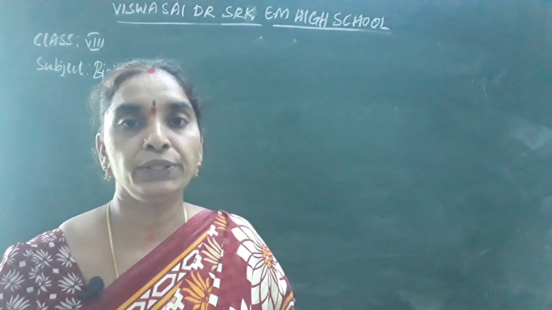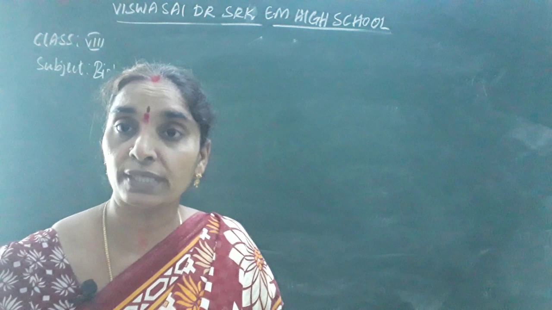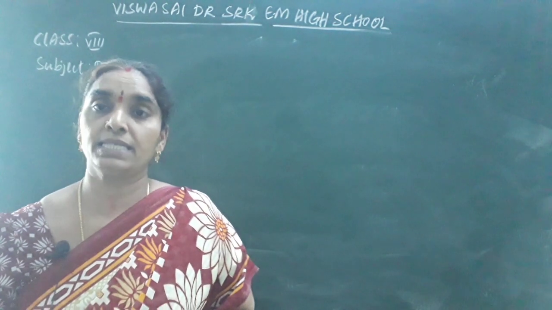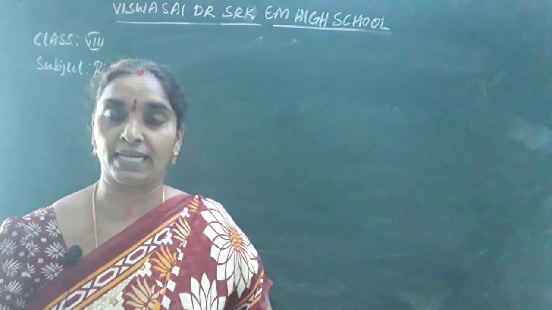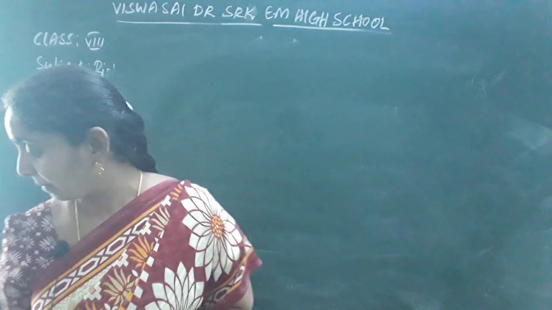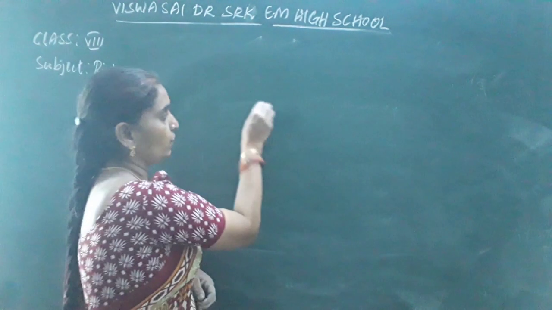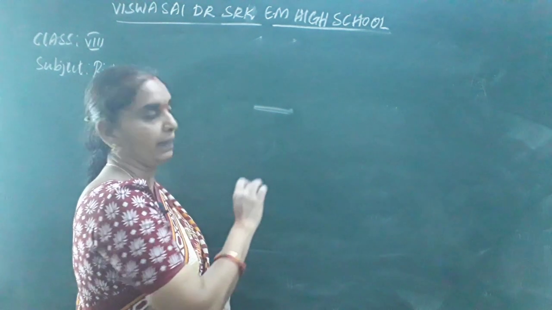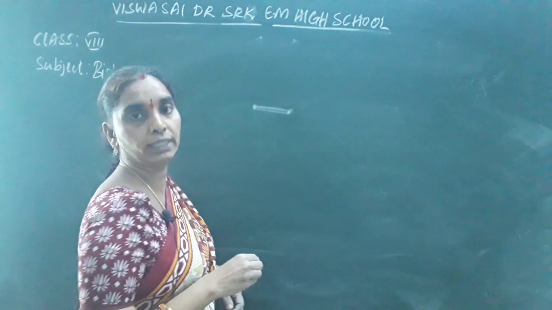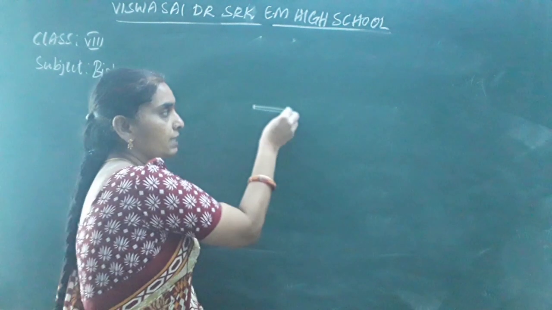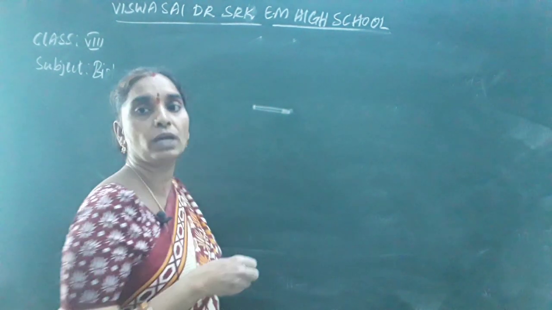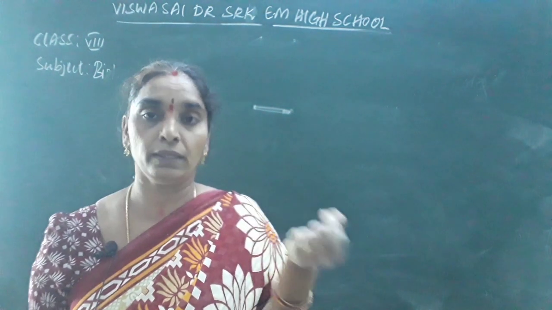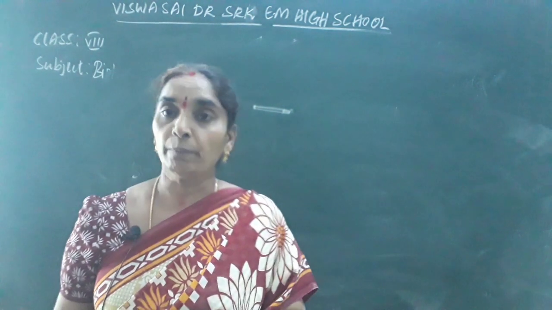Children, before entering into the question part, I want to tell you a simple activity so that you can understand clearly the cell structure that was discovered by Robert Hooke. If you take a simple matchstick, remove the head of the matchstick, soak it in the water, cut thin slices of the matchstick and try to observe under the microscope.